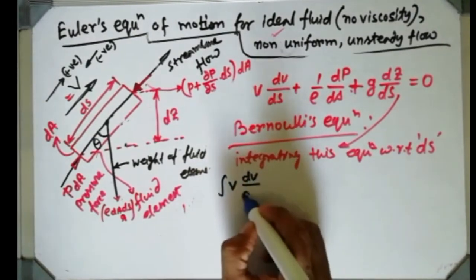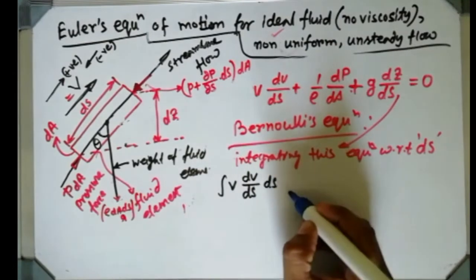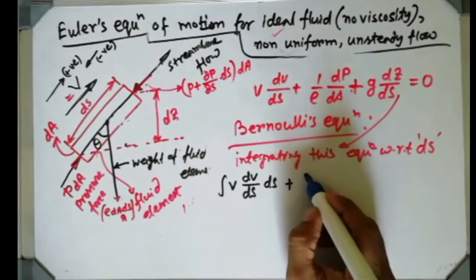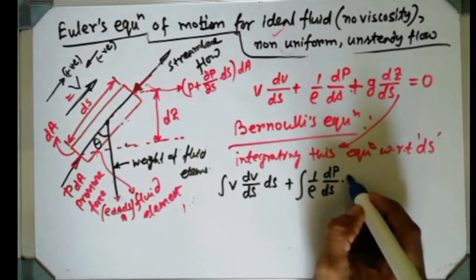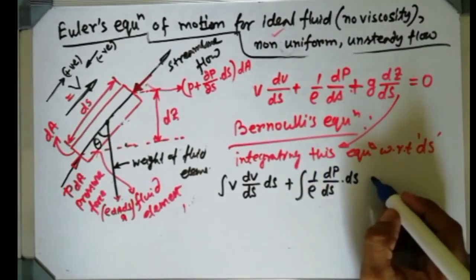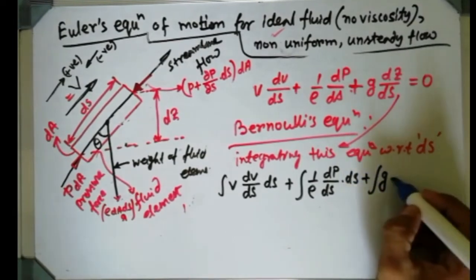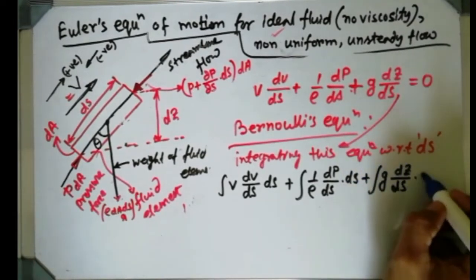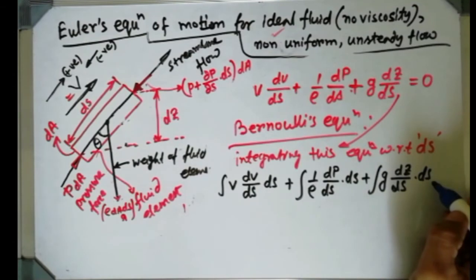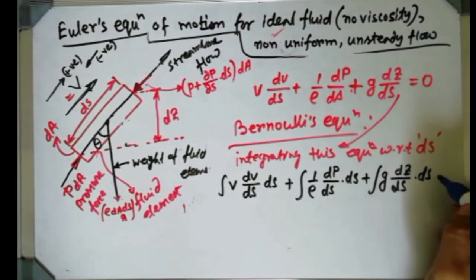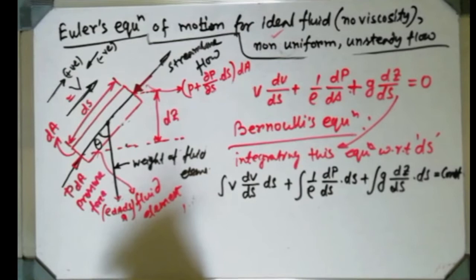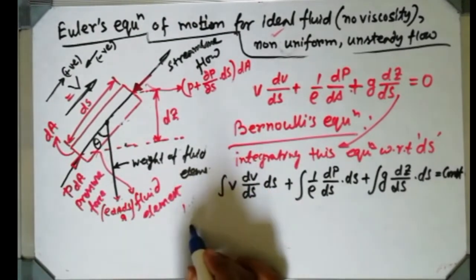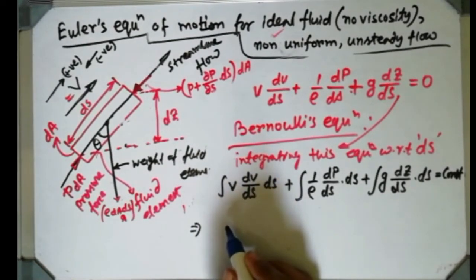Integrating dv/ds ds plus integrating 1 by rho dp/ds ds plus integrating g dz/ds ds equals a constant, nothing else. So if you do that, what will come?